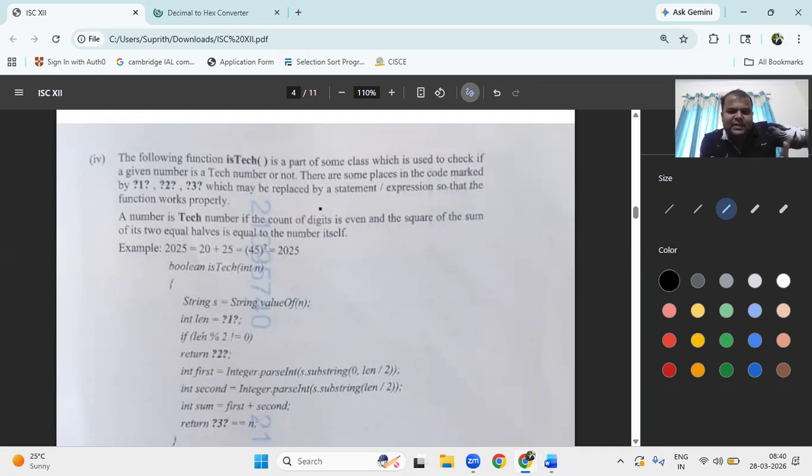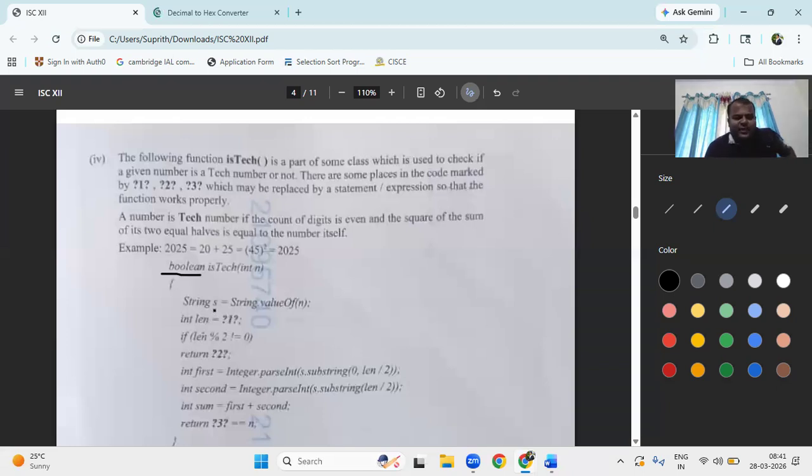We used to check whether it is a tech number. There are some places in the code marked question mark 1, question mark, which may be replaced by a number. A number is a tech number if the count of digits is equal to the sum of the 2025: 20 plus 25 gives 45. 45 to the power of 2 will again give 2025. It is checking boolean, he has given is, which means use the boolean. So okay, now valueOf is converting the string into the value, the primitive data type.